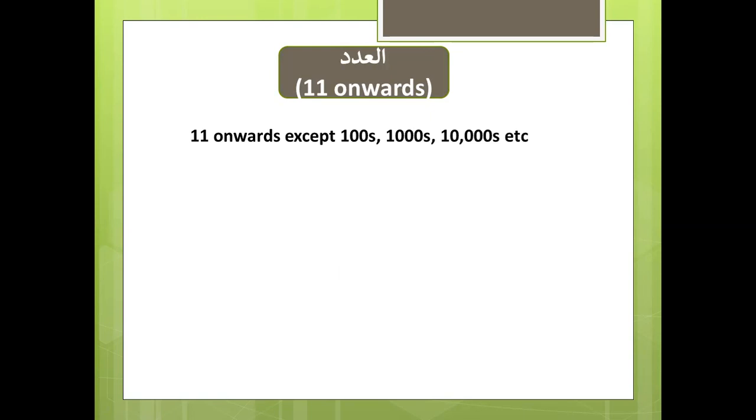Only when you say 232 books, you will use tamyiz. Thousand: you won't say 5,000 libraries with tamyiz. It will actually be in the form of mudaf ilayhi, which you will learn later. But the tamyiz will be used if you say 5,062 or 5,071 libraries. So then you will use a tamyiz.